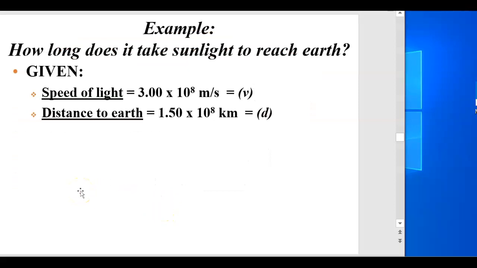Here's another example. How long does it take sunlight to reach the earth? How long? That means they're asking for time. What was given? Well, you'd have to look it up, but the speed of light is 3 times 10 to the 8 meters per second. Look at the units, meters per second. That means it's a velocity. The distance to the earth, if you look it up, from the sun is 1.5 times 10 to the 8 kilometers. That's pretty far. And because it's in kilometers rather than meters, we'll need to convert, since we want a distance in meters.